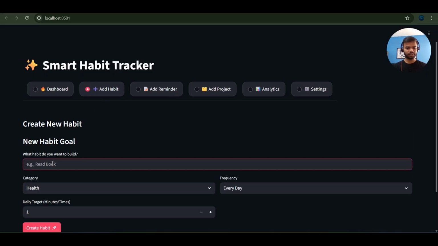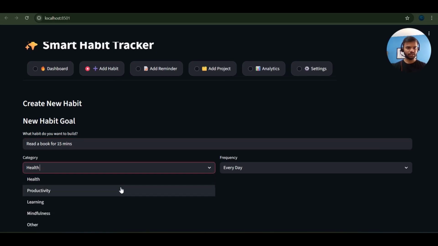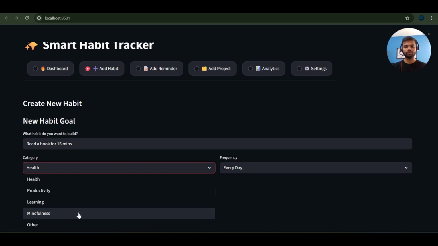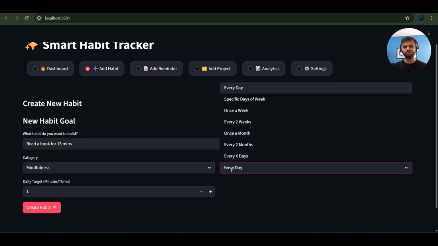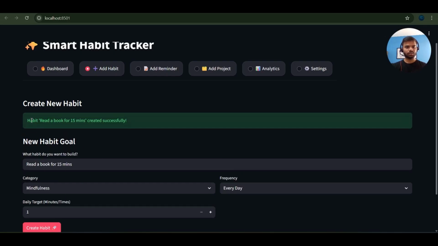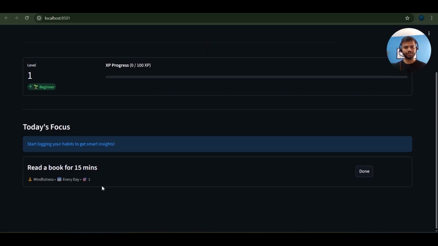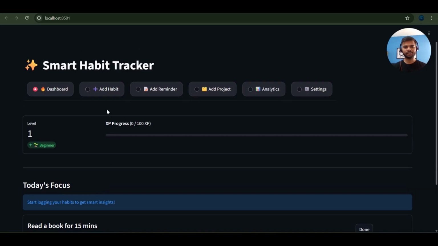Now let's explore the other options, which is to add a habit. I will once again add read a book for 15 minutes. The category of this habit I would like, let's say, mindfulness, and frequency, let's say I want to read a book daily and the target is 1. And if you can see, it's showing habit read a book for 15 minutes created successfully. Here, this is the habit, the category is mindfulness, every day, and the target is at least once a day.